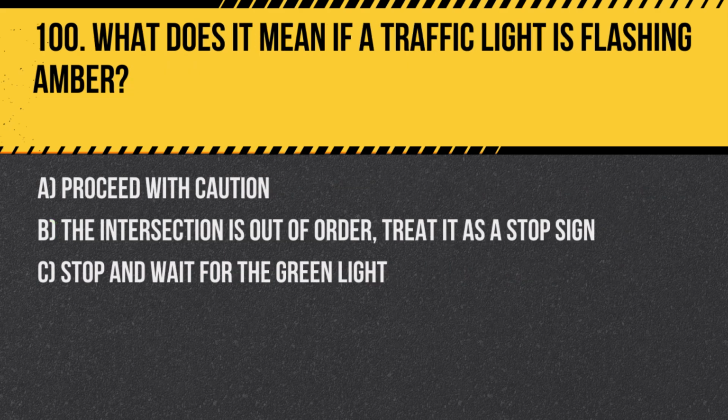Question 100. What does it mean if a traffic light is flashing amber? A. Proceed with caution. B. The intersection is out of order. Treat it as a stop sign. C. Stop and wait for the green light. Answer. A. Proceed with caution. A flashing amber light at an intersection directs drivers to proceed with caution, but without stopping like at a red light.